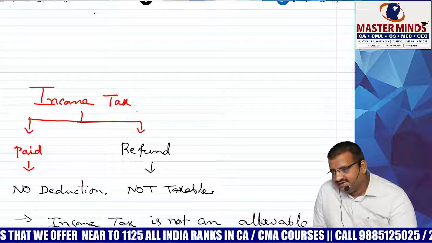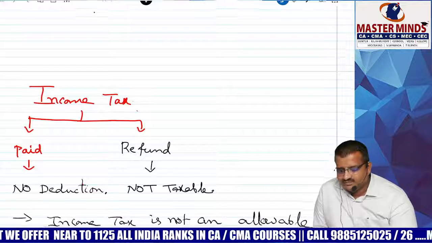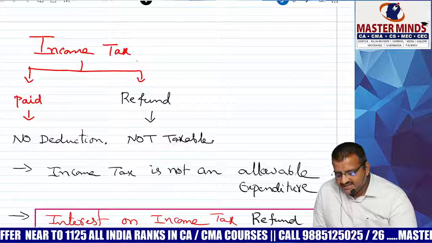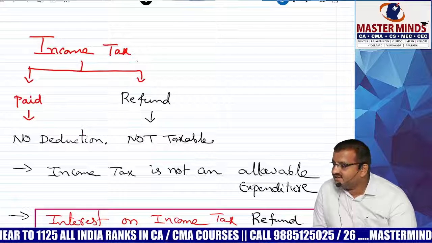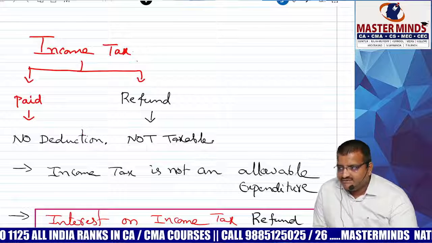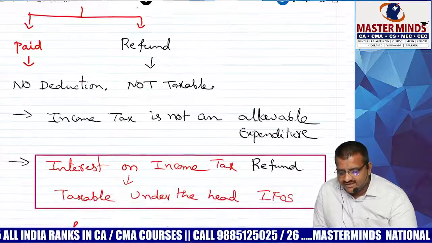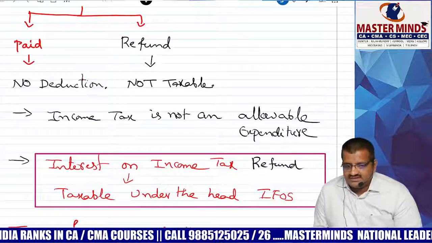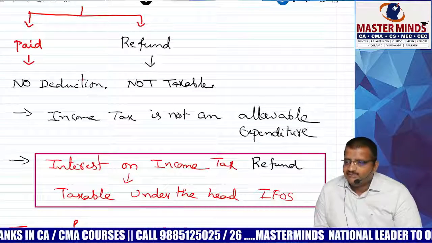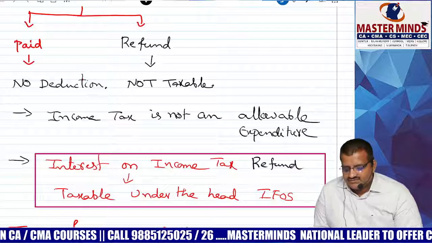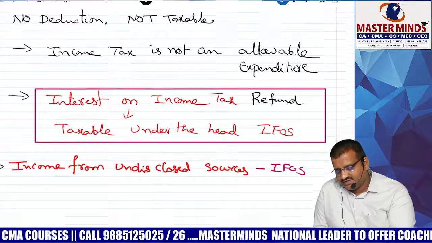IFOS. Any TDS? No. But for non-resident, any TDS? Yes. Non-resident TDS? Yes, 195. Why? A non-resident may not be available later, so collect now and pay that amount. Correct? Next one: interest on income tax refund is taxable under which head?